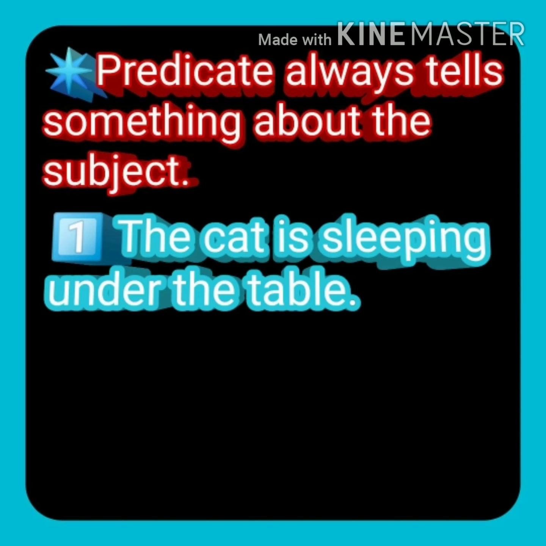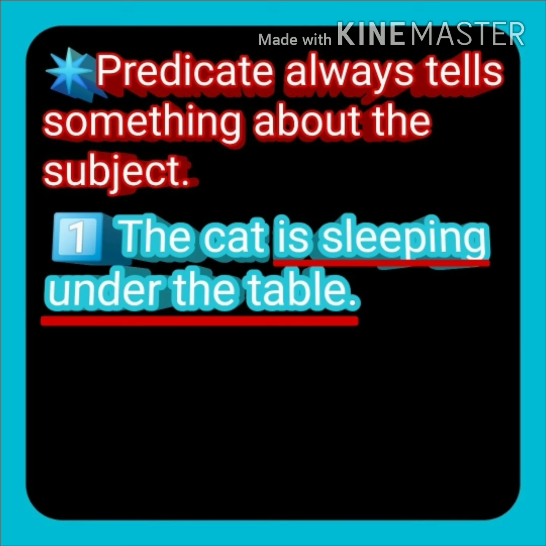So, which is predicate in the sentence? Is sleeping under the table is predicate because we have to start our predicate from the helping verb or from the verb. Okay, did you understand? The cat is subject and predicate is sleeping under the table.